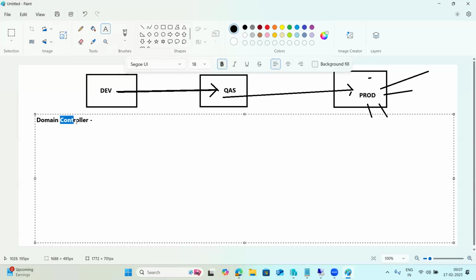Abbreviation-wise, the domain controller will control the systems within the domain. For example, suppose we have a main branch and sub-branches, like Hyderabad, Chennai and Bangalore. Of these three, we have to make one branch the main branch, and this main branch will control all the sub-branches in the landscape. Similarly, the domain controller will control the systems and everything here. That's the main thing of the domain controller.